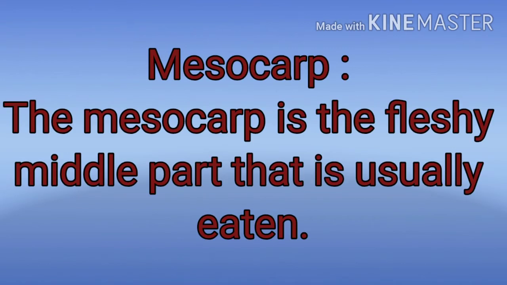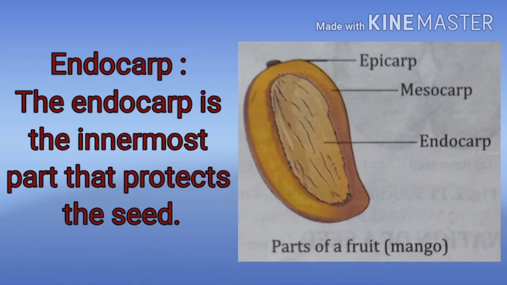Now next one is mesocarp. Mesocarp is the sweet, fleshy and edible part of the fruit. Now next one is endocarp. Endocarp is the inner hard and woody part of the fruit that usually contains seeds.